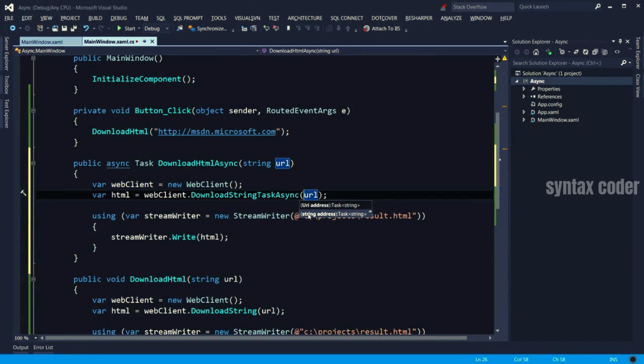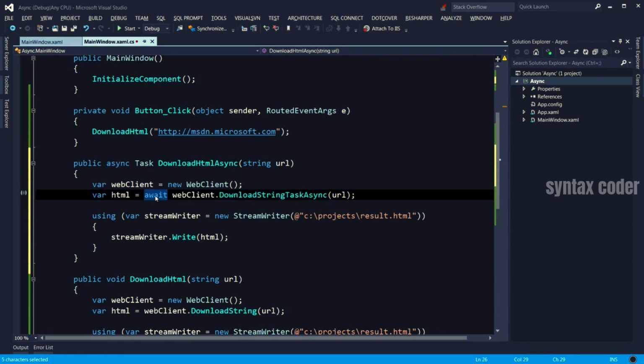And typically when we call an asynchronous method that returns a task, we need to put an await operator here. What does it mean? At first glance, it may give you the impression that the program execution has to wait for this method to complete, but that's not the case at all.